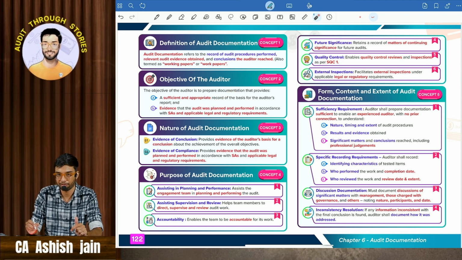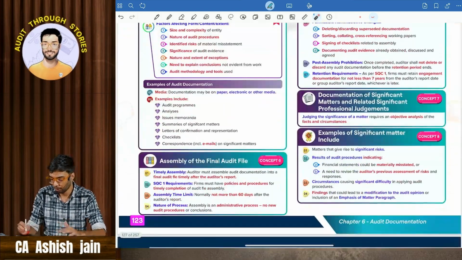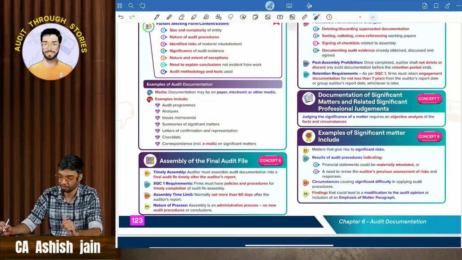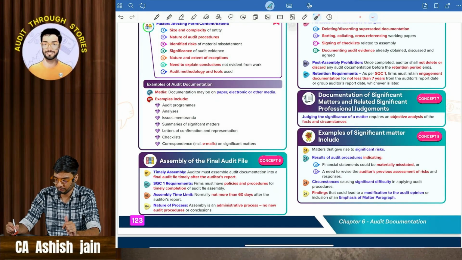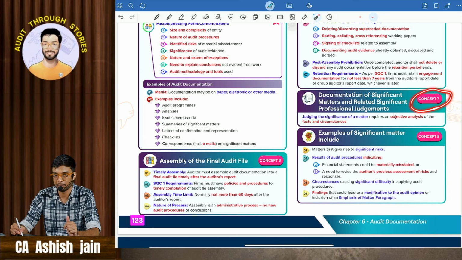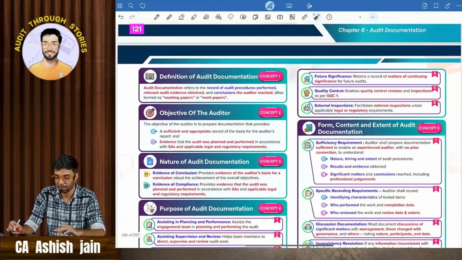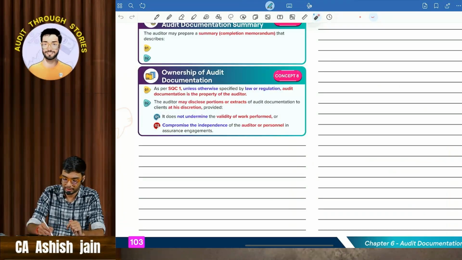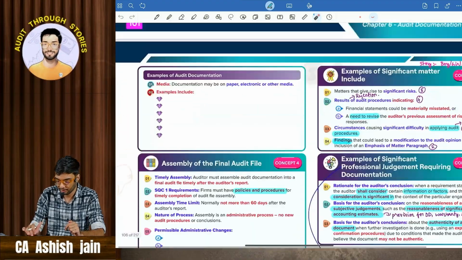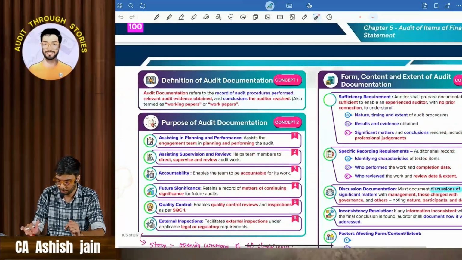One is the objective of SA 230, concept number 2 is nature of audit documentation, and one more is documentation of significant matter and related professional judgment, concept number 7. Except these 3 concepts, we will be revising and recapitulating all the other concepts in this video. Let's start discussing each and every concept.